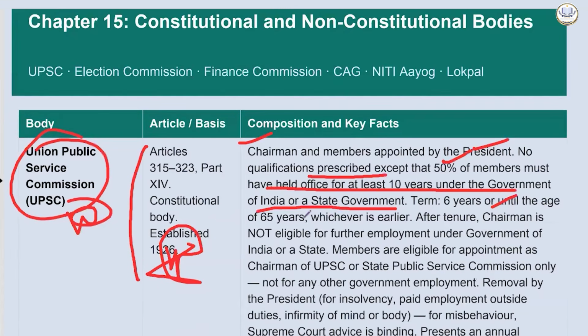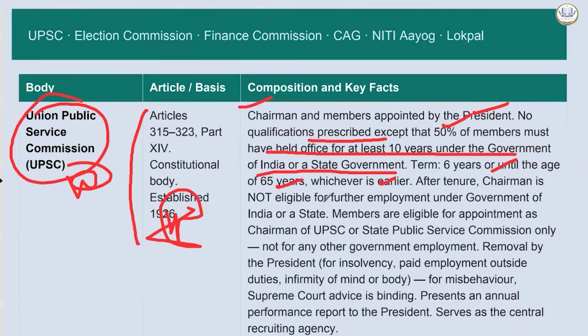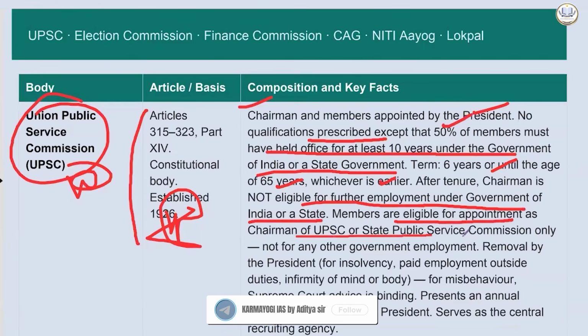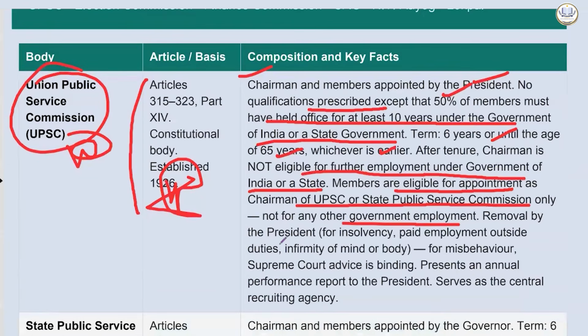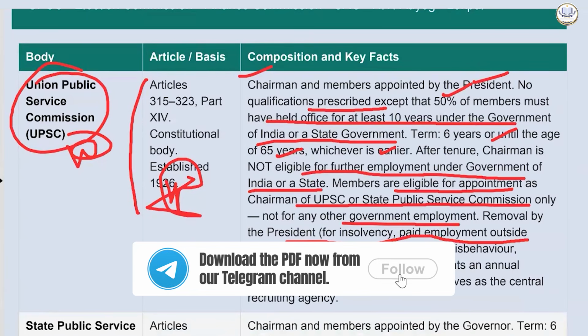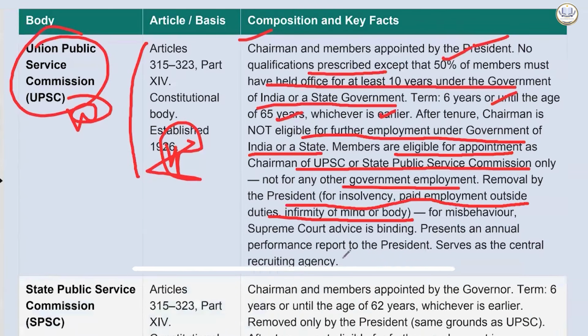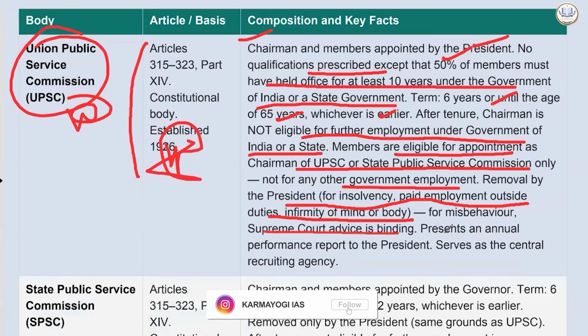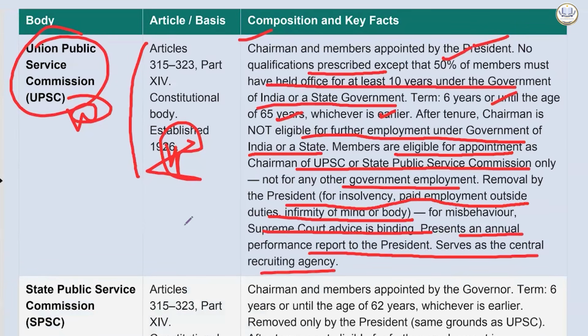Term is 6 years or until the age of 65 years, whichever is earlier. After 10 years, the chairman is not eligible for further employment under the government of India or a state. Members are eligible for appointment as chairman of UPSC or state PSC only, not for any other government employment. Removal by the president for insolvency, paid employment, outside duties, infirmity of mind or body. For misbehavior, Supreme Court advice is binding. Presents an annual performance report to the president, serves as the central recruiting agency.